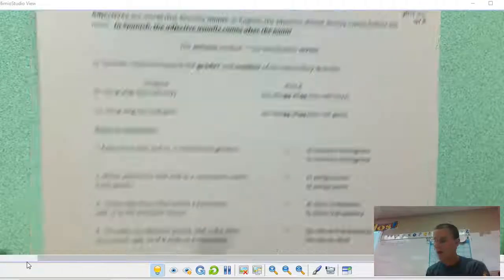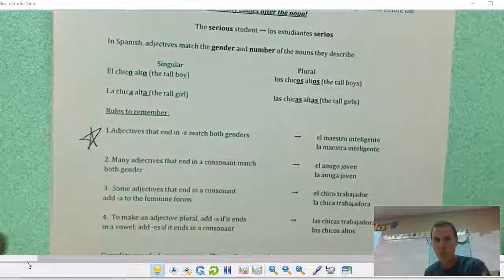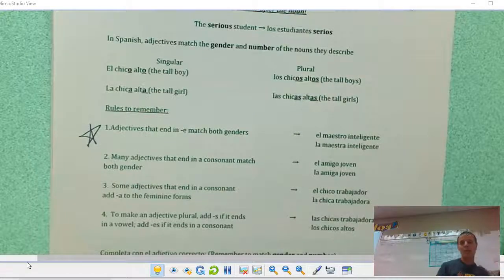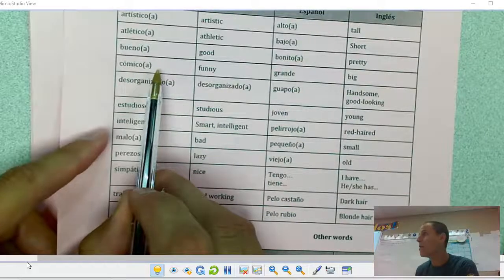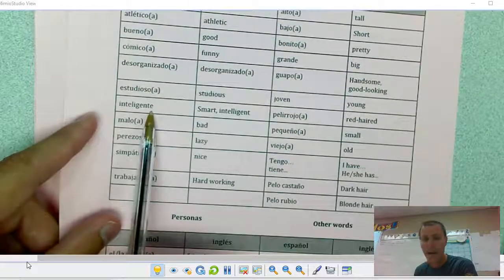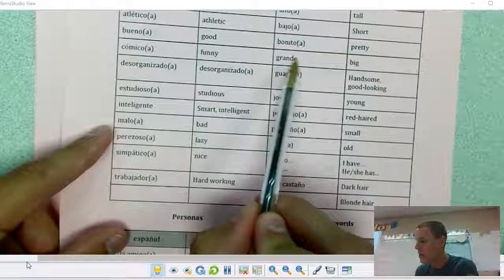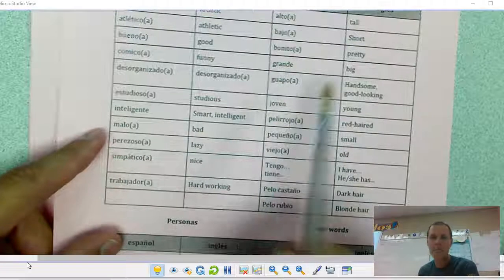Okay, there's a bunch of rules here. I'm going to star number one. That one's important. If it's an E, it matches both genders. Most of these adjectives end in an O or an A. A couple of these do not. Inteligente, you don't need to worry about putting an O or an A. Or grande, you don't need to worry about putting an O or an A. So if it ends in an E, it's going to match both.